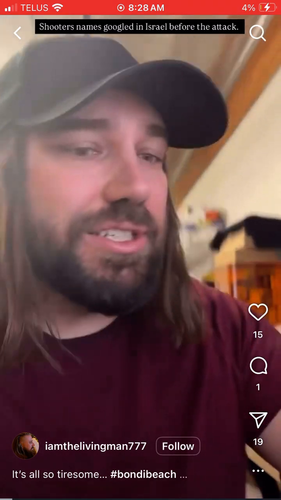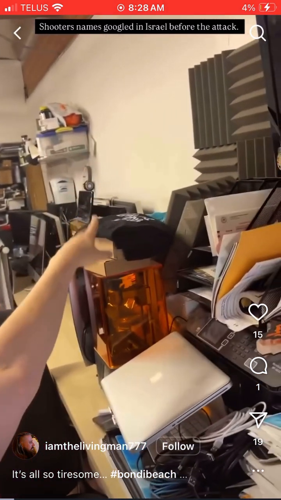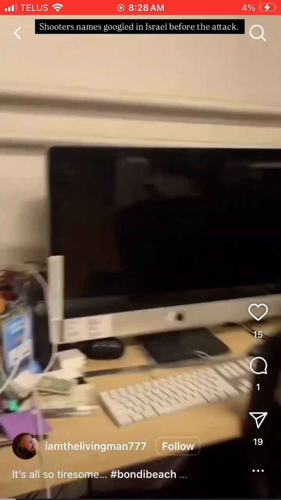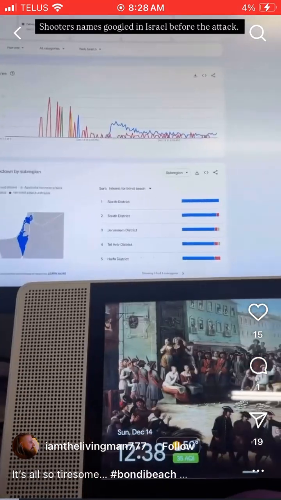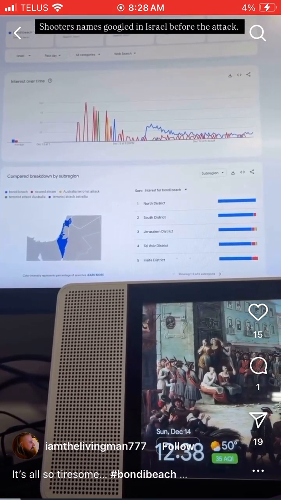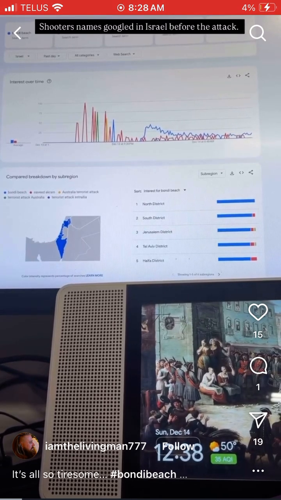Hi, I'm a computer guy, just so you know. Computer guy, look. Computers, lots of stuff. Lots of computers. Okay, let me just show you this. This is how you predict terrorist attacks in your house, neighborhood, town, whatever you want.